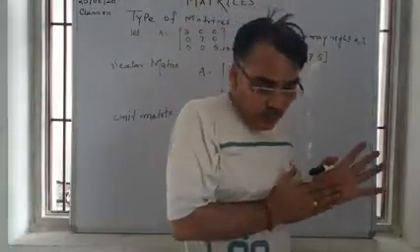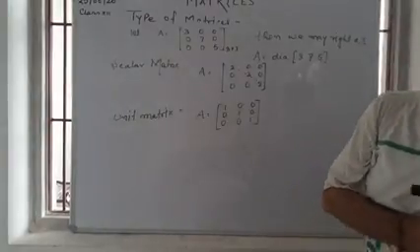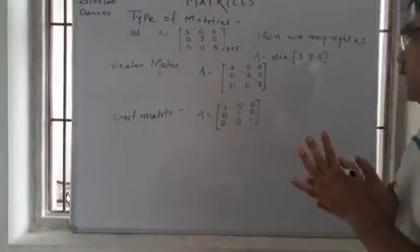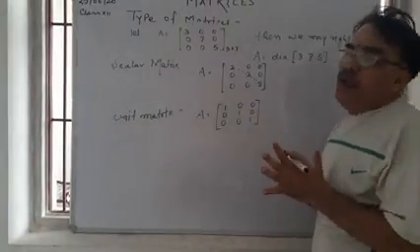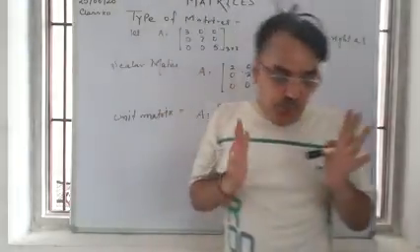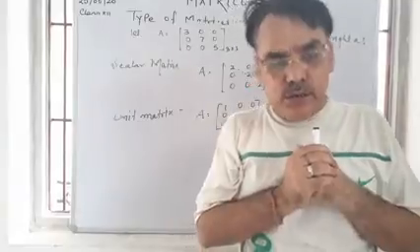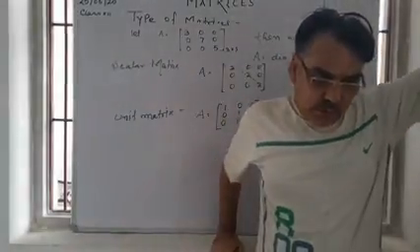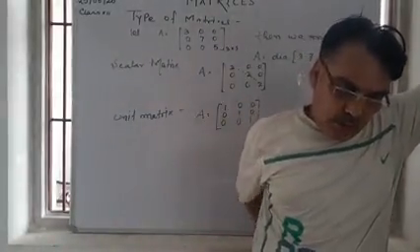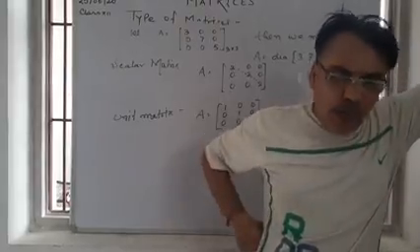Now we are going to discuss comparable matrix. If two matrices are of the same order, then they are called comparable matrices.